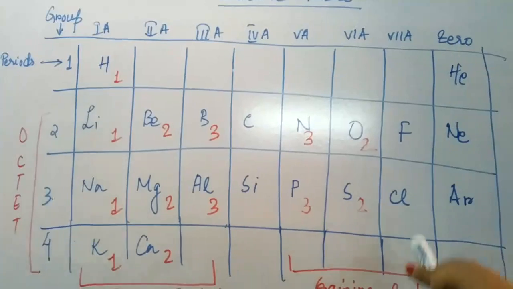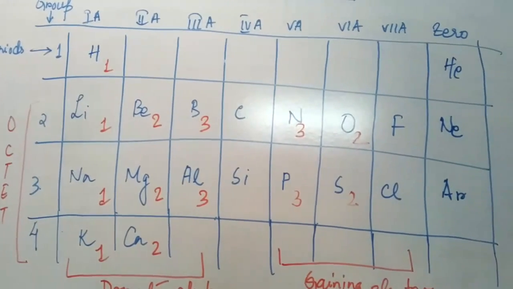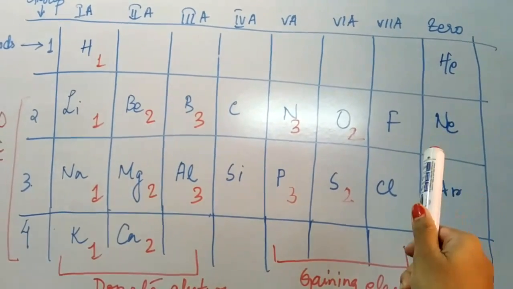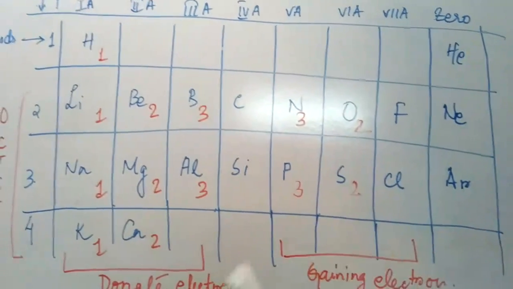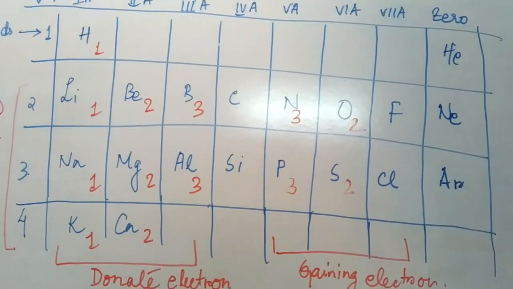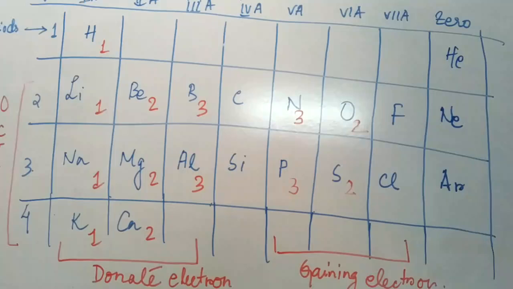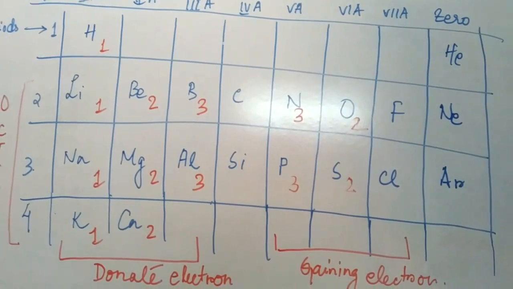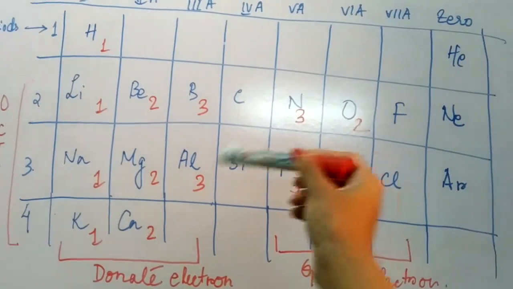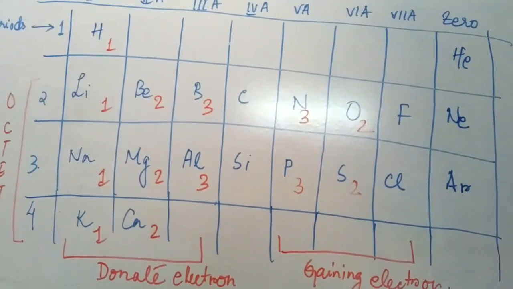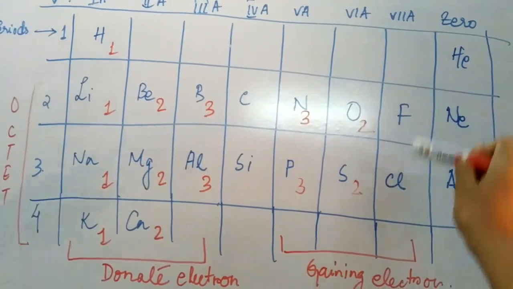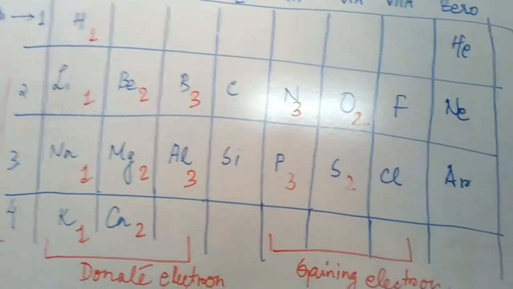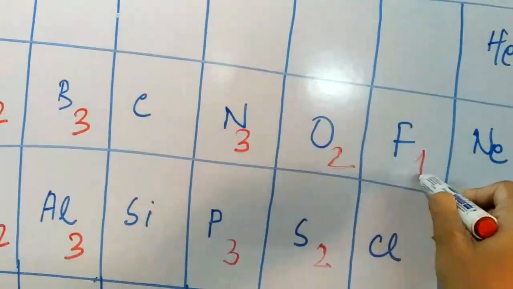Next, in the 7th group, that is fluorine and chlorine, they have 7 electrons in the second shell of fluorine and the third shell of chlorine respectively. So here we will again subtract 7 from 8. Why 8? As I told, it has more than one orbit. And why 7? Because 7 electrons are there in the valence shell, that is the last shell. So if we subtract it, we will get 1.